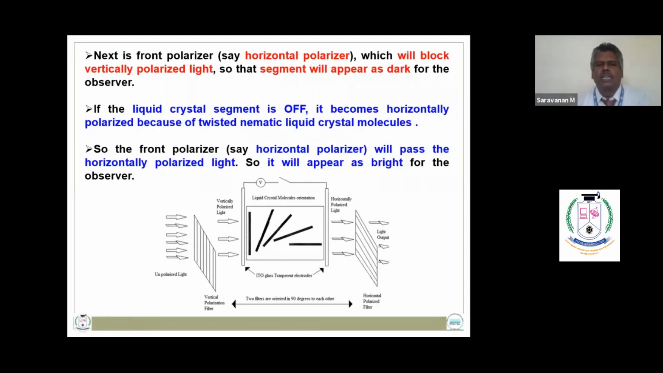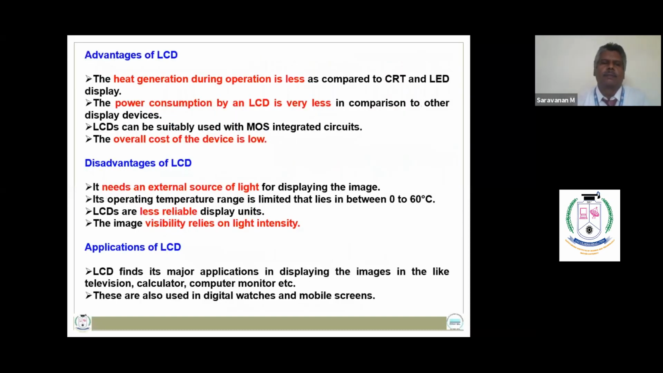If the liquid crystal segment is off, the light becomes horizontally polarized by the twisted nematic crystal molecules. The front polarizer is a horizontal polarizer, which will pass the horizontally polarized light, so it will appear bright to the observer. So LCDs have their own advantages and limitations.